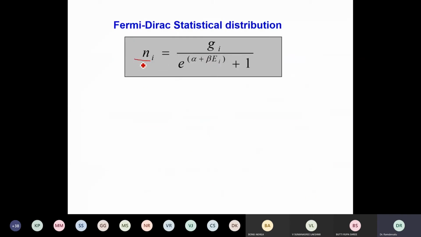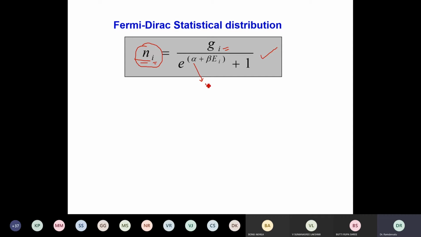Ni, the number of particles in the ith state, are distributed in Gi number of energy levels, and the distribution of Ni particles can be done in this manner: Gi by e power alpha plus beta Ei plus 1. This is called Fermi-Dirac statistics, where alpha is a constant,